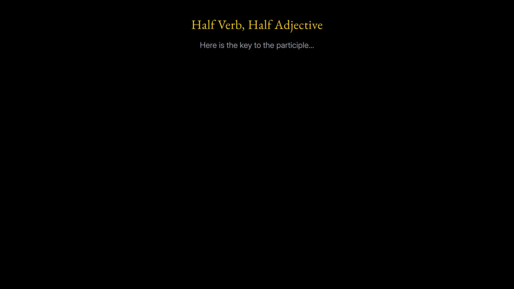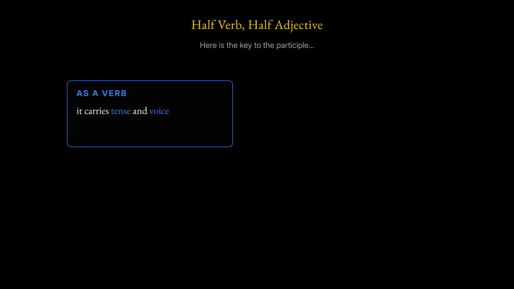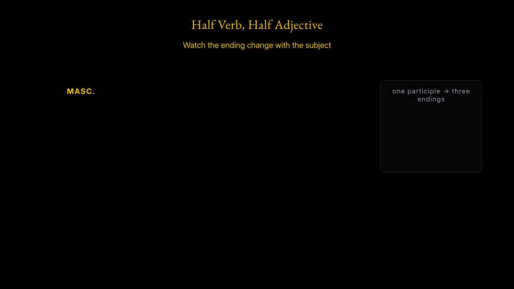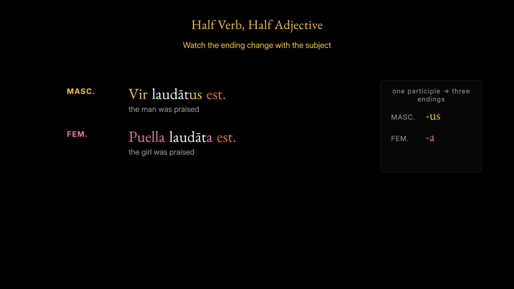Here is the key to the participle. It is half verb, half adjective. As a verb, it has tense and voice. As an adjective, it is declined like the adjective for good and agrees with its subject in gender, number, and case. Watch the ending change with the subject. A man, masculine. Vir laudātus est. The man was praised. A girl, feminine. Puella laudāta est. The girl was praised. A plan, neuter. Consilium laudātum est. The plan was praised. 1 participle, 3 endings, matching masculine, feminine, and neuter.